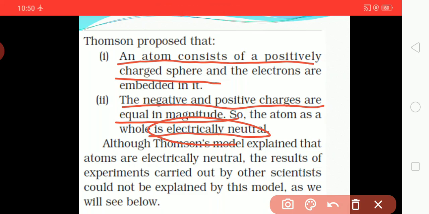Although Thomson's model explained that atoms are electrically neutral, the results of experiments carried out by other scientists could not be explained by this model, as we will see below. Other scientists took that statement and prepared their experiments on it.